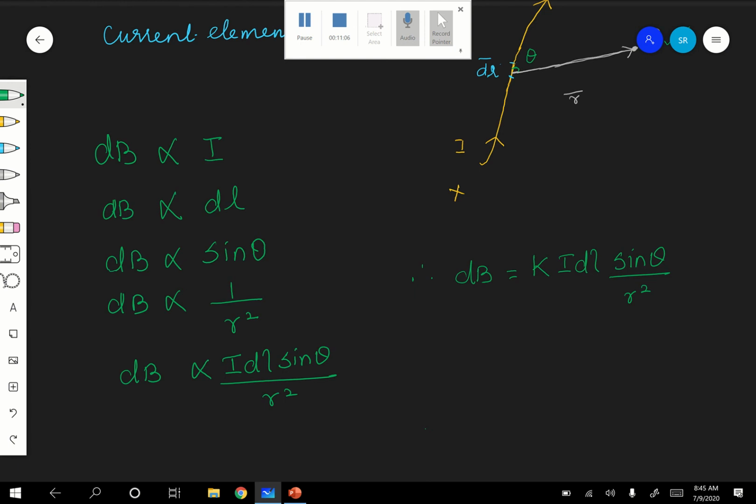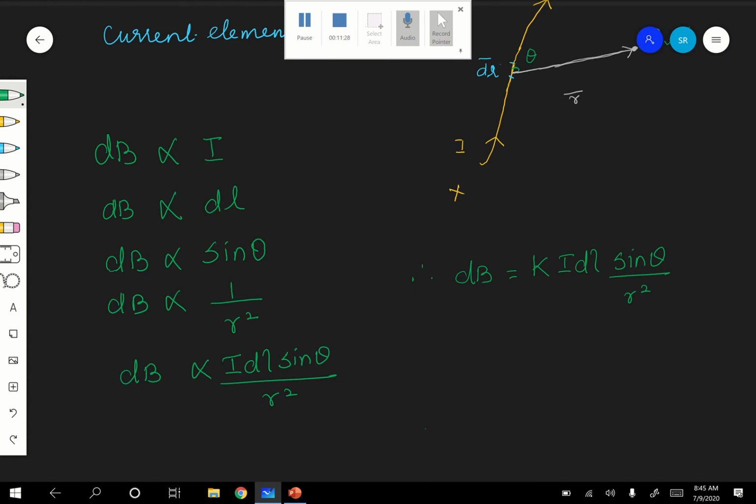On what factors does it depend? The value of K depends on two factors. Number one, the system of units that is chosen for the measurement, whether it is CGS or SI system. Depending upon that, the value of K changes.